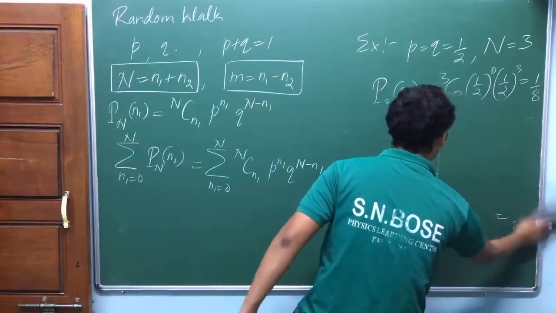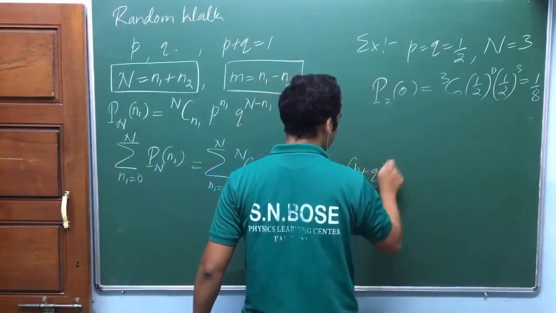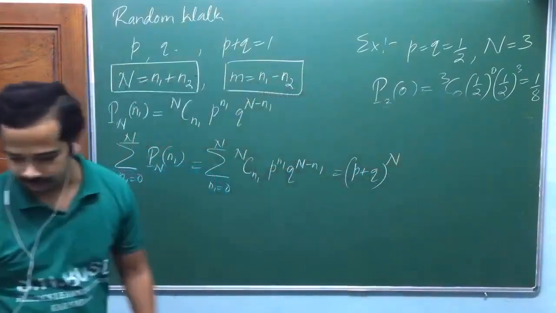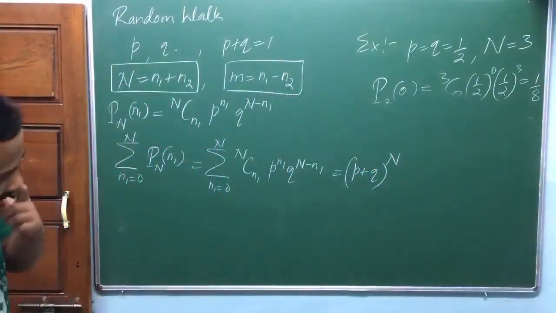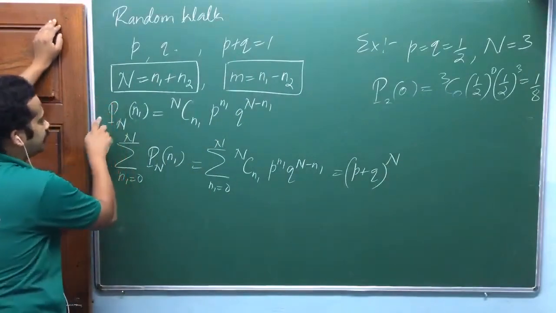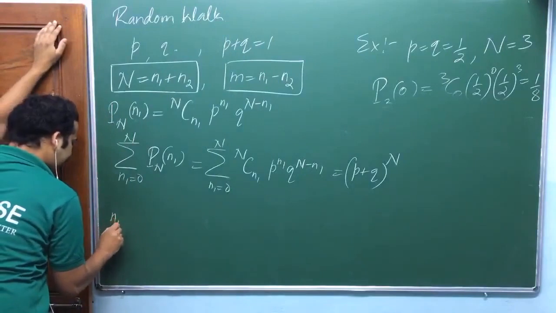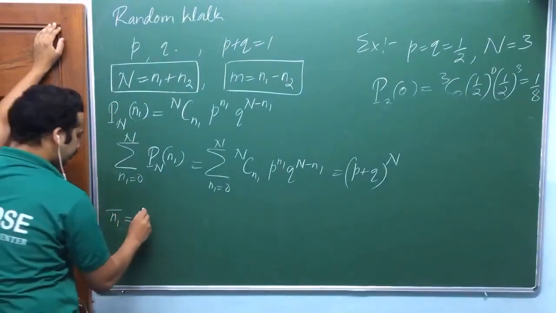(P plus Q) whole power N, am I right? (P plus Q) whole power N. This is a binomial expansion, isn't it? Now look here, I have a probability distribution, am I right? Probability of getting N1. That's why I can find the N1 mean. How do you find this one?